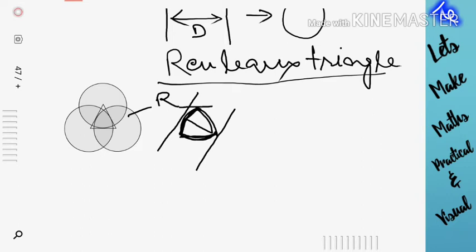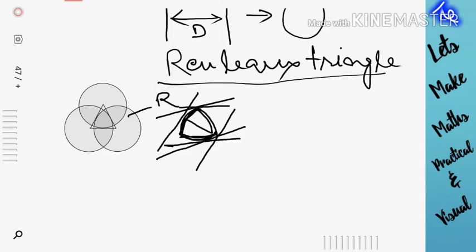From this side, the distance between two parallel lines will be r. And you can draw like this also, but the lines should touch only once, should not cross the figure. So again the distance will be r.